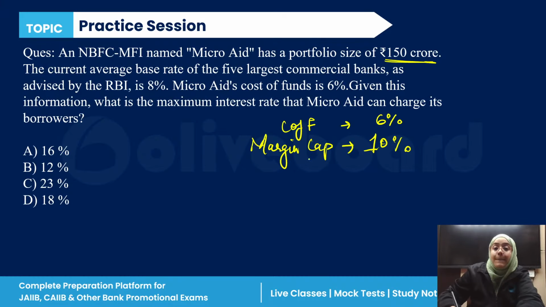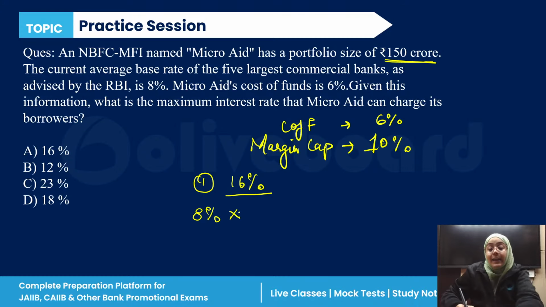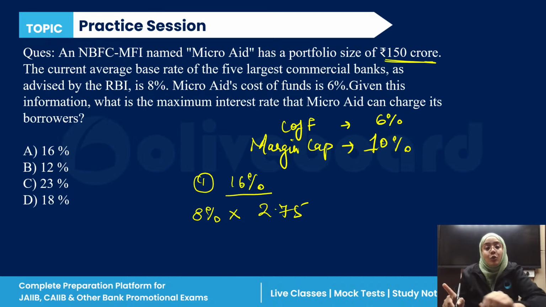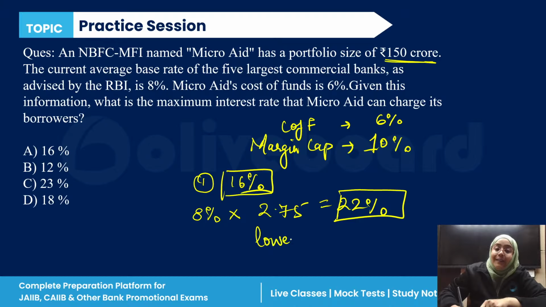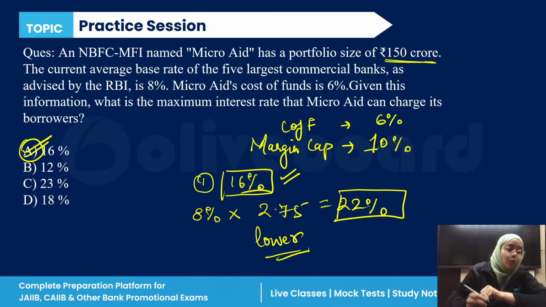Now, cost of fund plus margin cap is 16%. Second, the average base rate is given as 8%, so average base rate into 2.75, everyone. So 8 into 2.75 is actually 22%. So it is either 16 or 22, whichever is lower. The lower is 16%. So the correct answer for this question is 16%. Clear? So this is the first question for all of you.